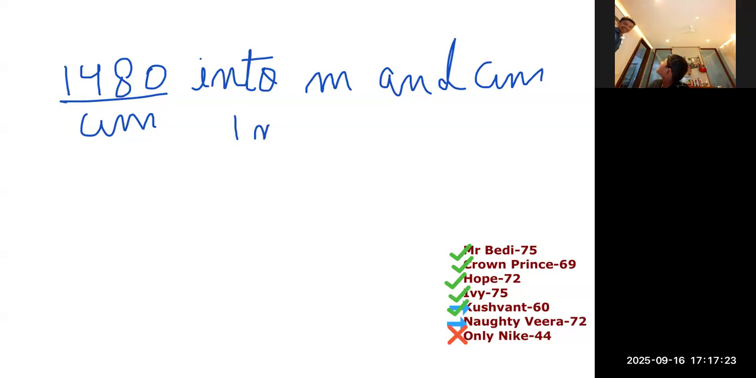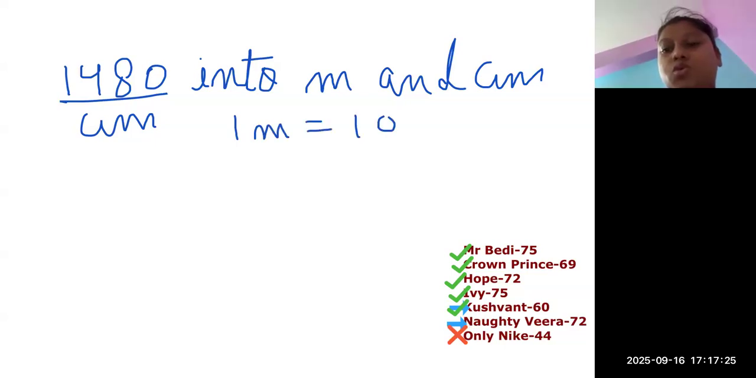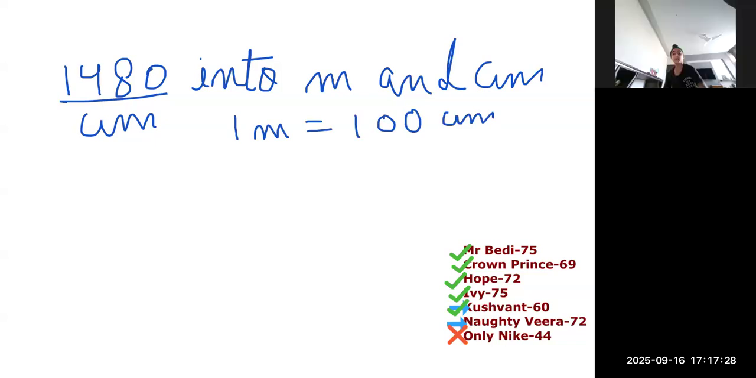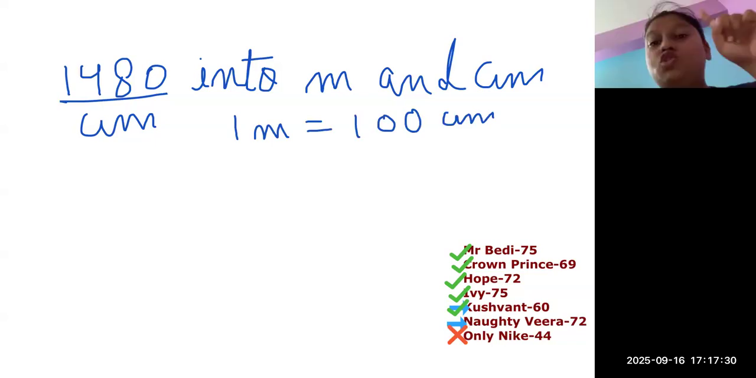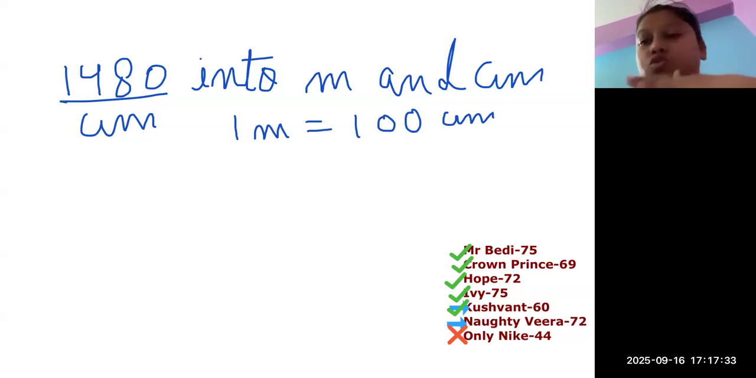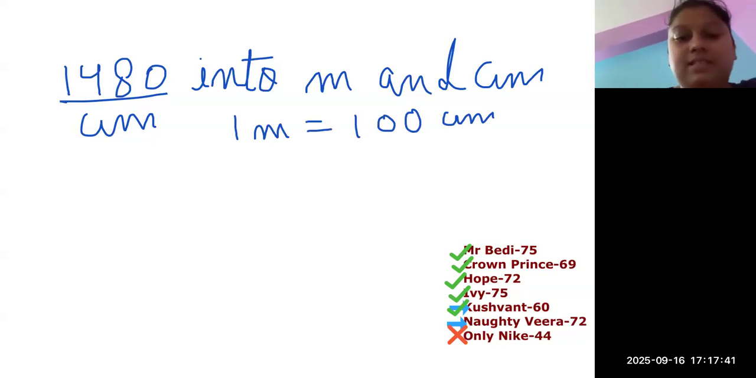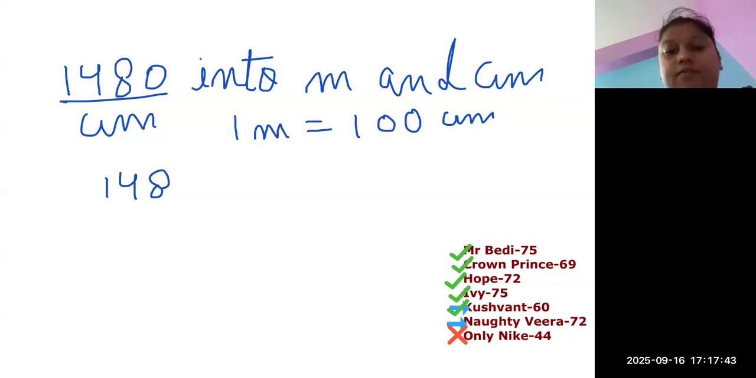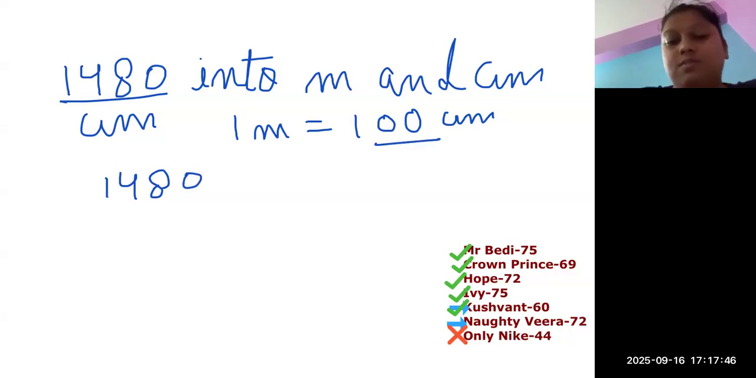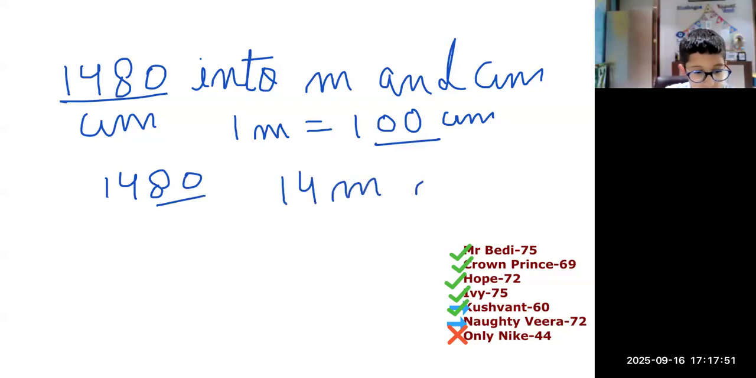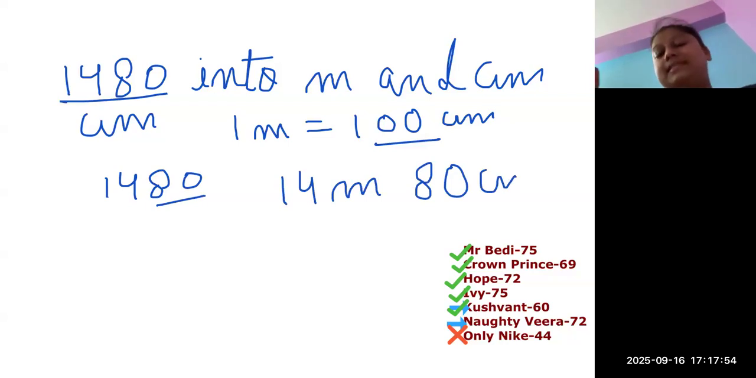Okay, let's do the question. So it should become 1 meter is equal to 100 centimeters. Now keep in mind, we need to move on to the bigger unit, which means we need to divide. So first let's do this one. In 1480, two zeros means we move two places. So we will simply get 14 meters and 80 centimeters.